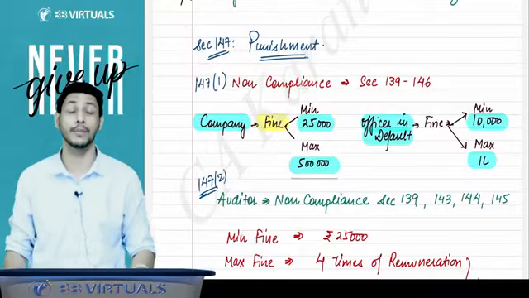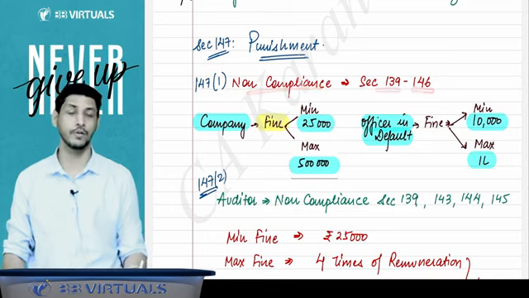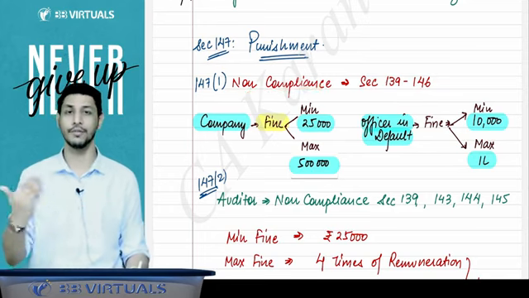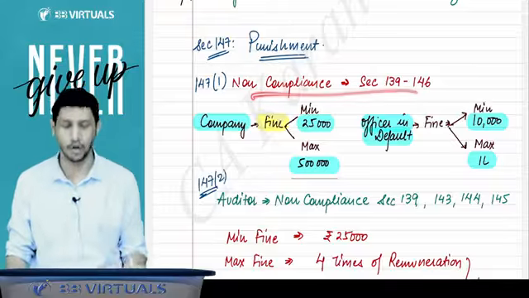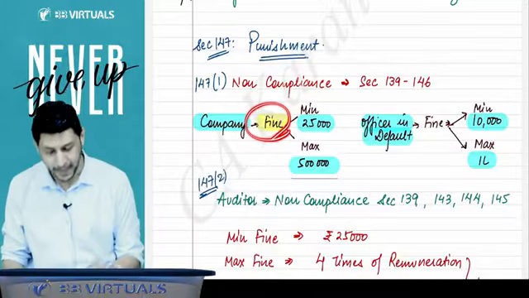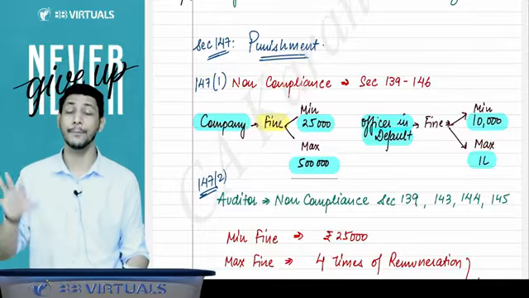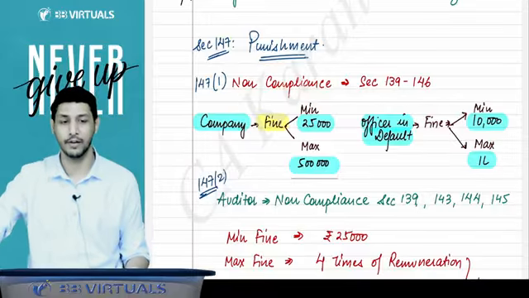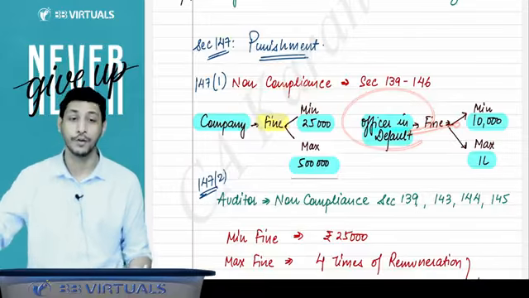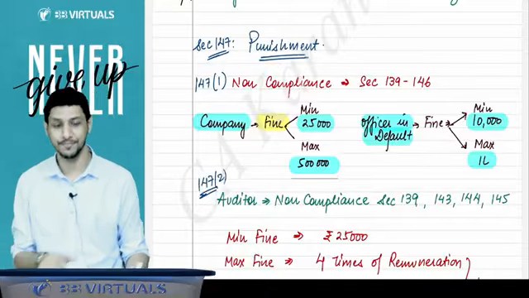That is section 147 about the punishment. If the company does the non-compliance of sections 139 to 146, that is 139, 140, 141, 142, 143, 144, 145, 146, any of the sections, then the company will be punishable with a fine of minimum rupees 25,000, maximum rupees 5 lakh, and the officer in default will be punishable with a fine of minimum 10,000 rupees, maximum 1 lakh rupees.